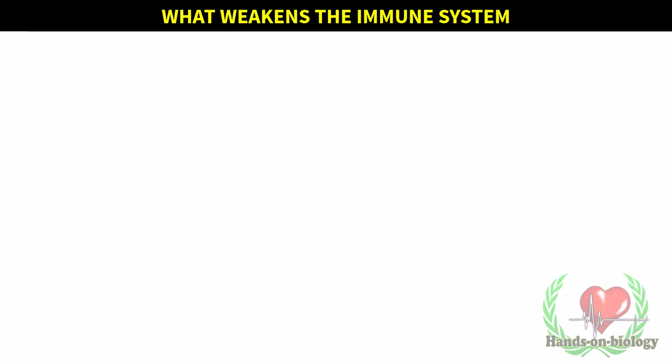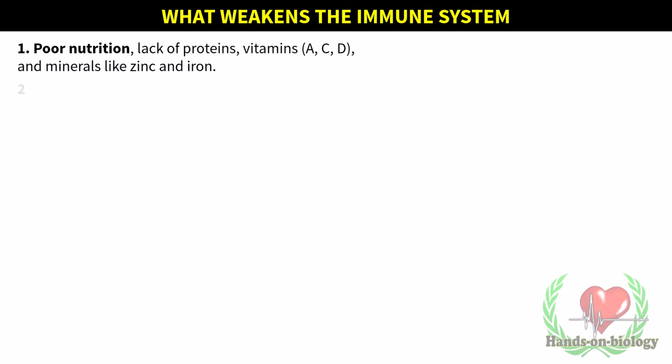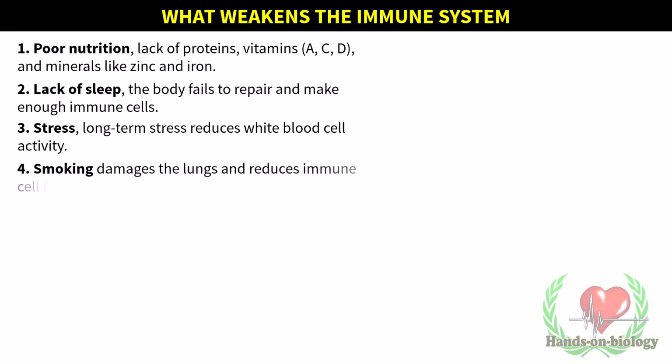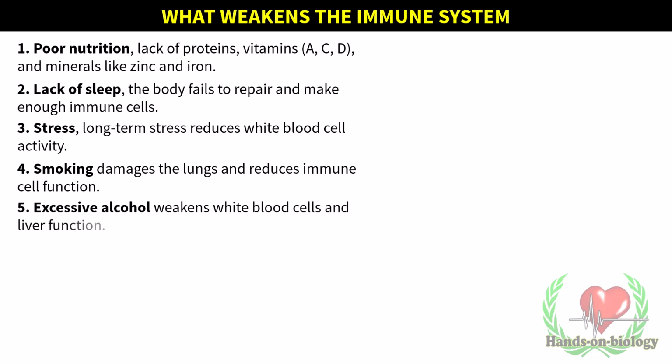Factors that weaken immunity. Poor nutrition: lack of proteins, vitamins A, C, D, and minerals like zinc and iron. Strong immunity starts with you. What you eat, how you sleep, and how clean you keep yourself matters a lot. Lack of sleep: the body fails to repair and make enough immune cells. Stress: long-term stress reduces white blood cell activity. Smoking damages the lungs and reduces immune cell function. Excessive alcohol weakens white blood cells and liver function.